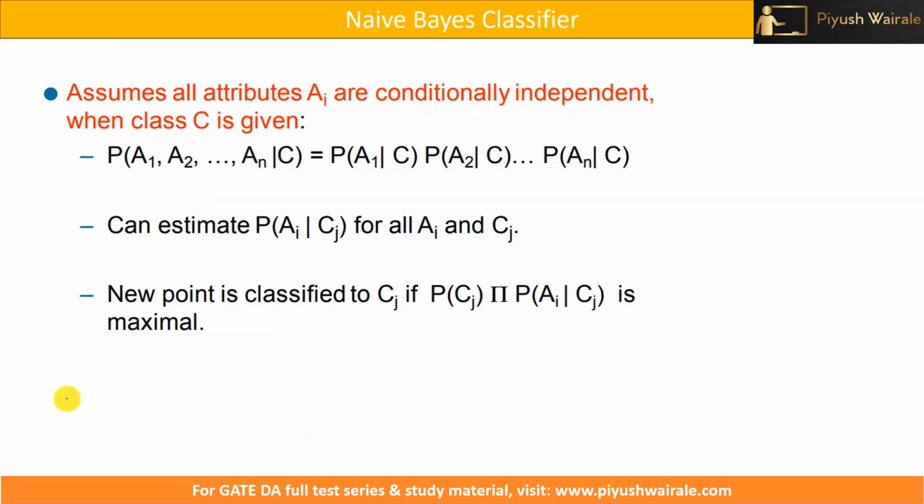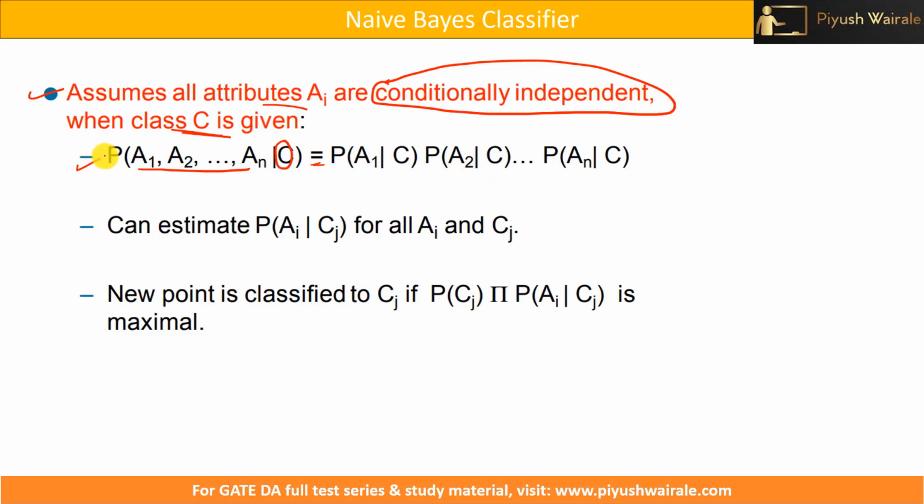Here we have to assume all the attributes Ai are conditionally independent when class C is given. This is a very important point. Suppose we want to find the probability of all the attributes for a particular class. This is the formula: probability of A1 given class C1, probability of A2 given C, and so on, and then we just multiply them. In this way we get this probability. We can estimate the probability of Ai given Cj, for all Ai and Cj, that is, for all the features or attributes for each class.